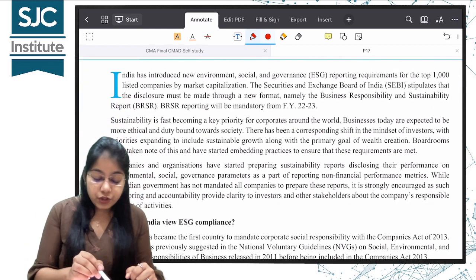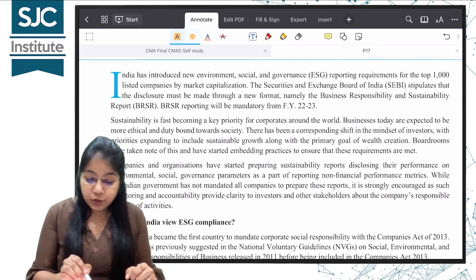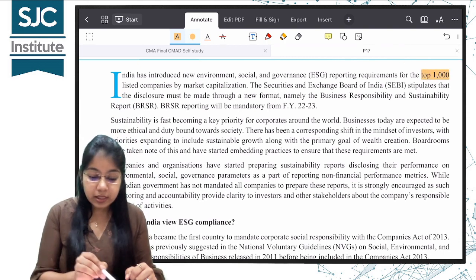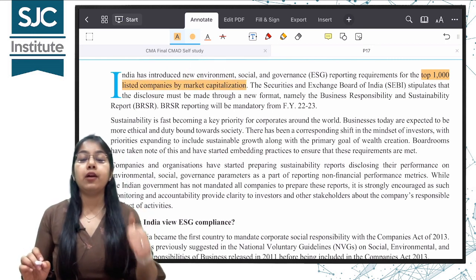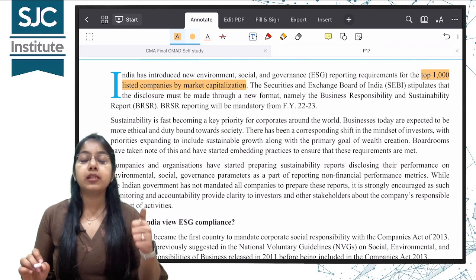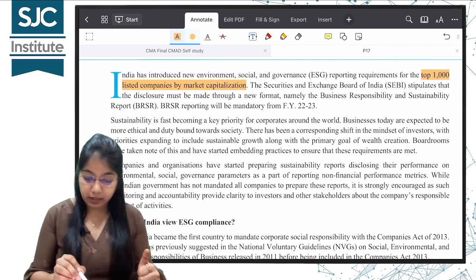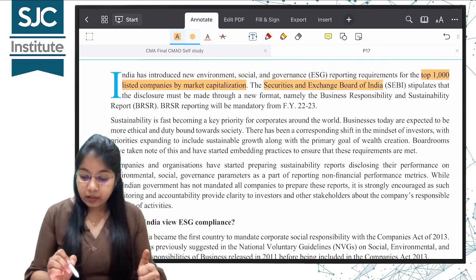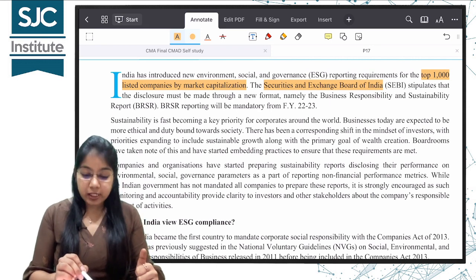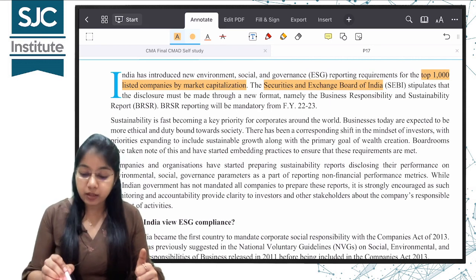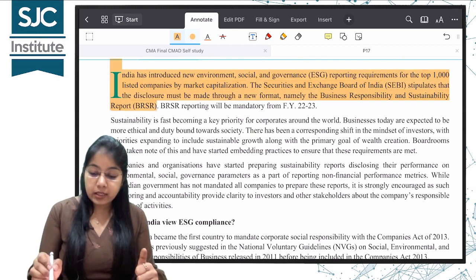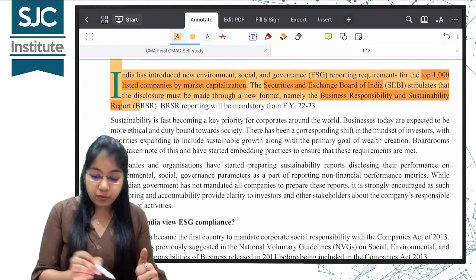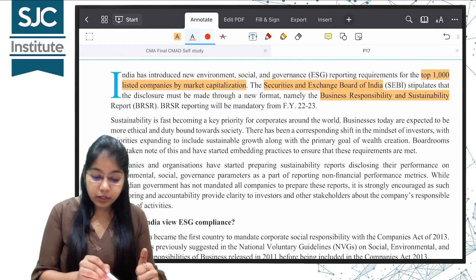India has introduced new environment, social and governance reporting requirement for the top 1000 listed companies by market capitalization. And who has implemented this? The Securities Exchange Board of India, the SEBI. It stipulates that the disclosure must be made through a new format, namely the BRSR, Business Responsibility and Sustainability Report. Okay, just underline this.